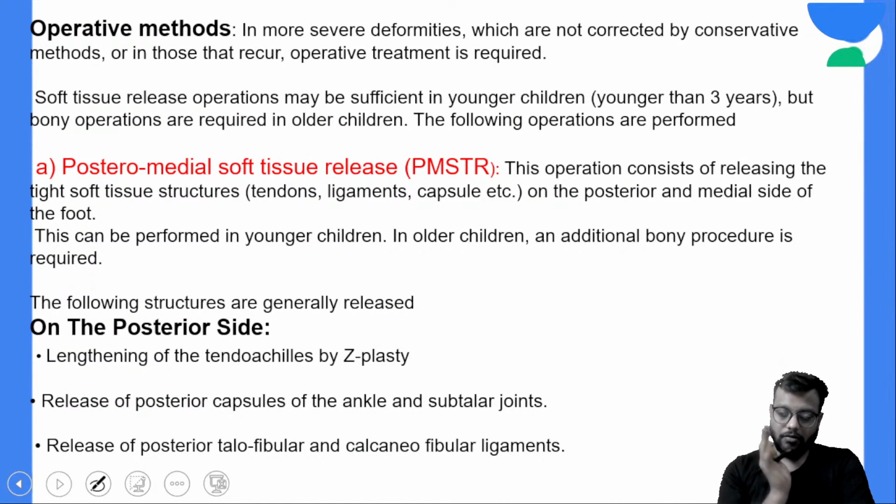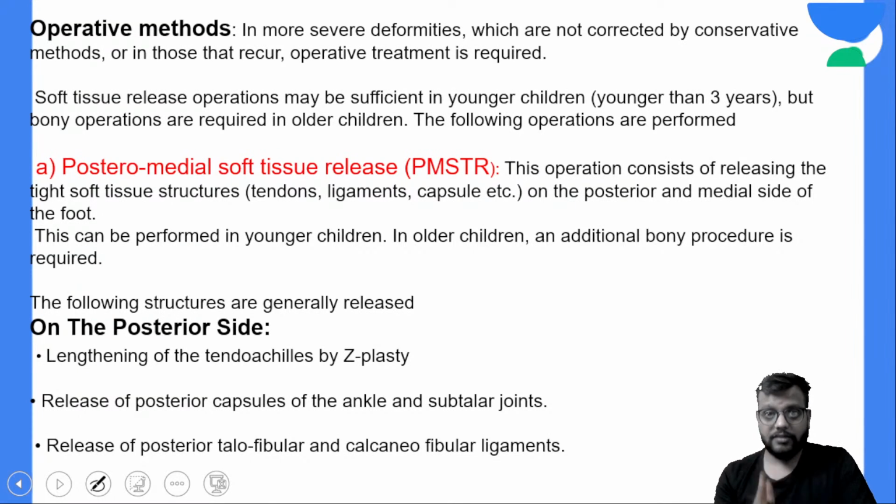Now this is the treatment protocol of the child who has presented at a decent age, but a child who has presented after 1 year of age, or a child who is resistant to all of the treatment, then they have to go for surgeries.